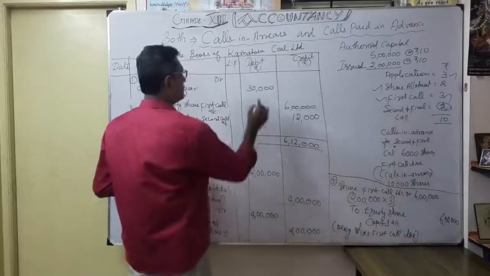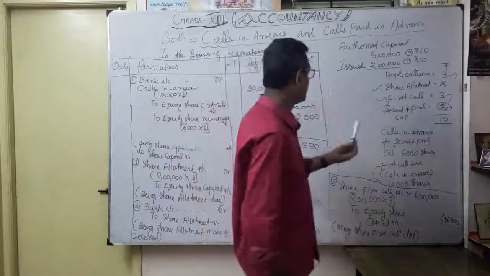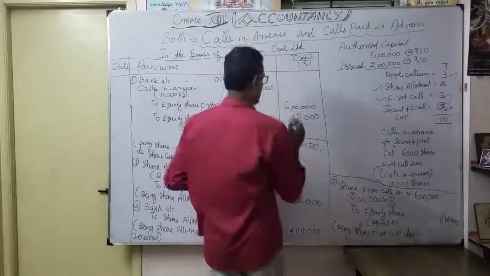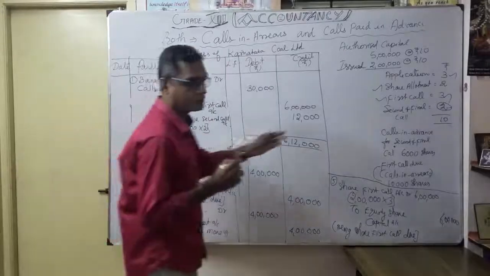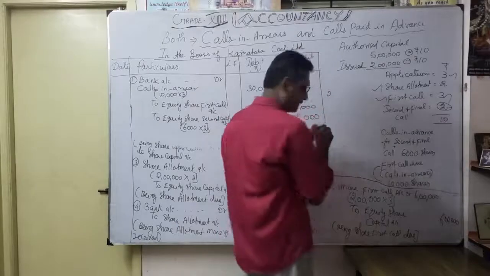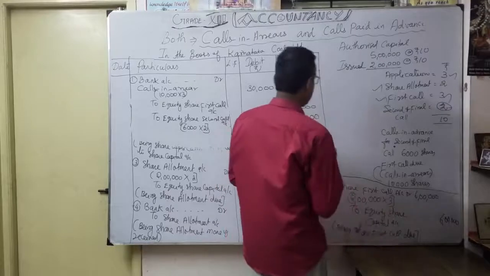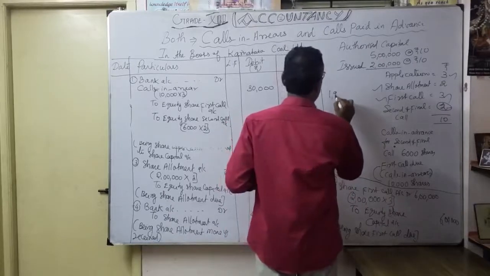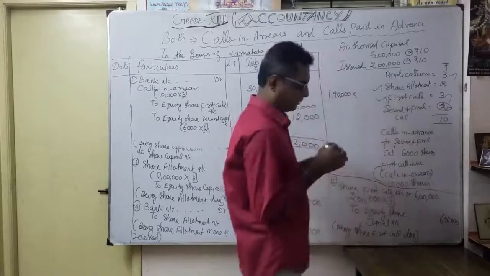So you have to receive only this 12,000 plus the rest, since 10,000 shares are unable to pay. I will give the working notes here. So you have to receive only 1,90,000, because this 10,000 is first call due.